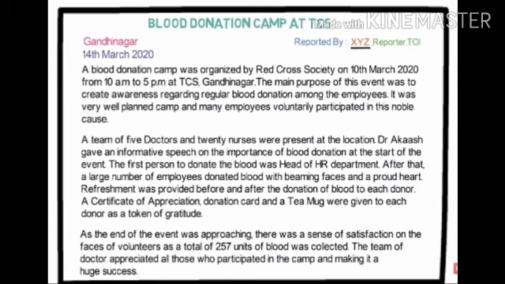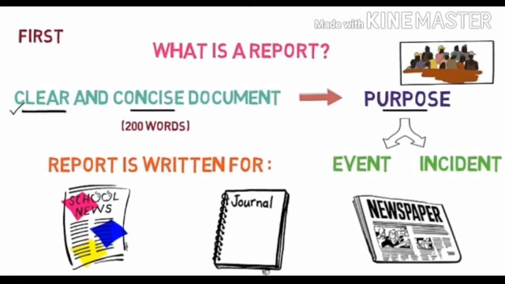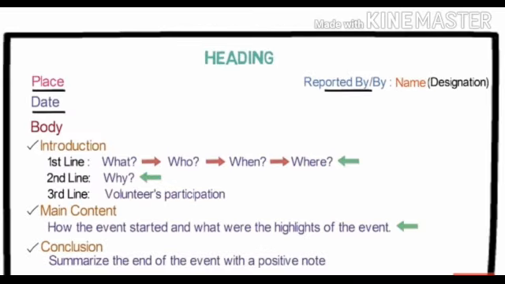Now let us quickly revise what we learned. First of all, we saw what a report is. A report is a clear and concise document with a purpose, and it is written in 200 words. What is a report written for? It is written for either school, magazine, journal or newspapers, and in it we describe any event or any incident. Then we looked into the format of report writing, in which we saw that at the right alignment we write reported by or by, then the name and the designation. Then on the left alignment, place, date, and body of the report.